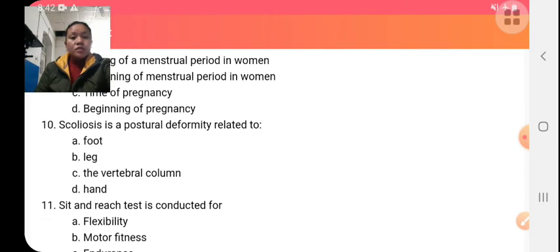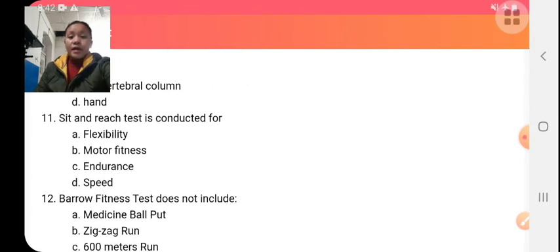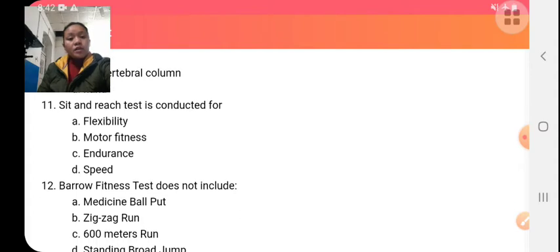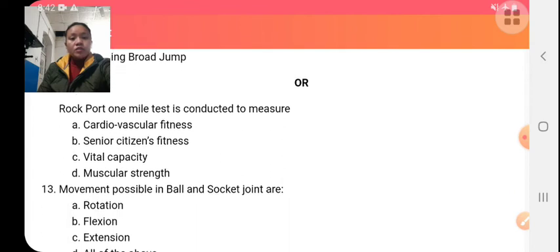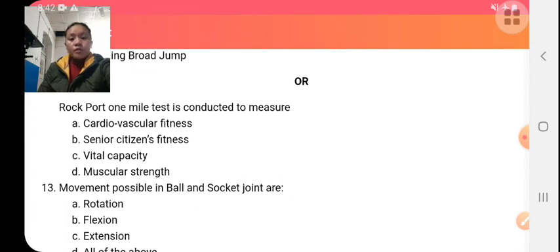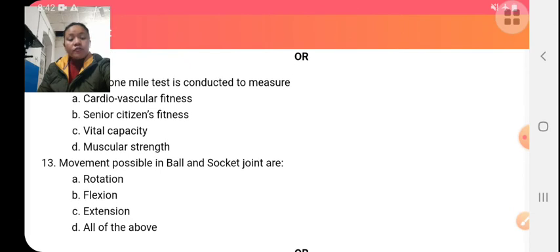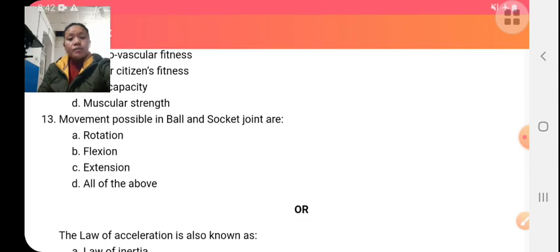Minars, it is not in your syllabus. Scoliosis is a posture deformity related to vertebral column. In scoliosis, your vertebral column bends sideward. Sit and reach test is used to measure the flexibility of a person. Barrow fitness test, it is not in your syllabus. Rockport 1 mile test is conducted to measure the cardiovascular fitness of an individual.